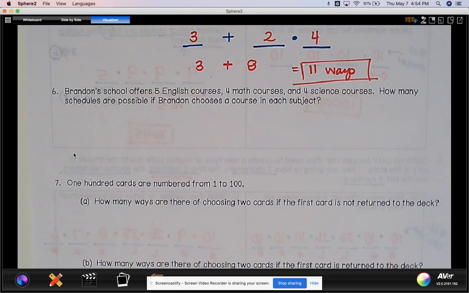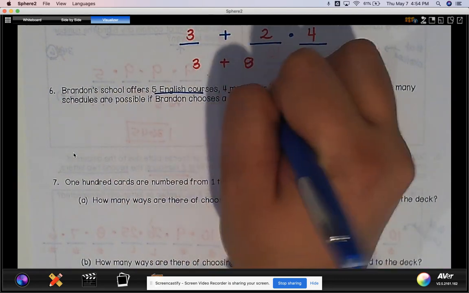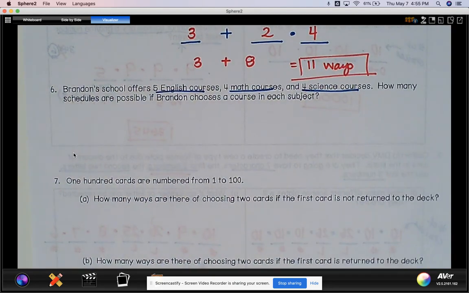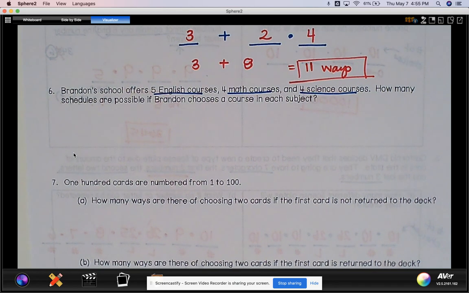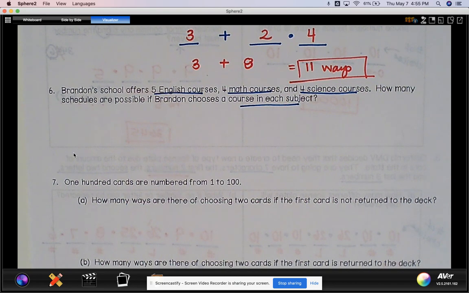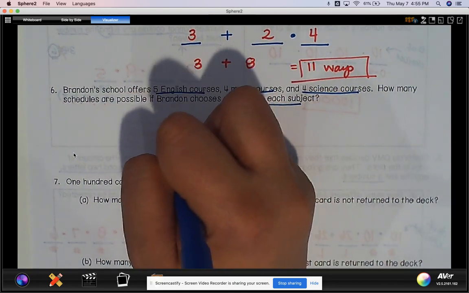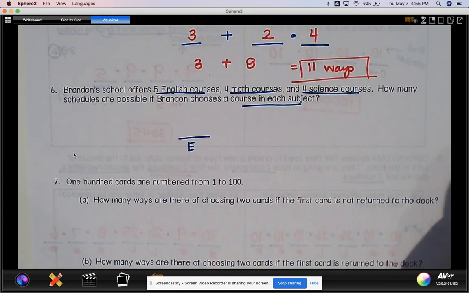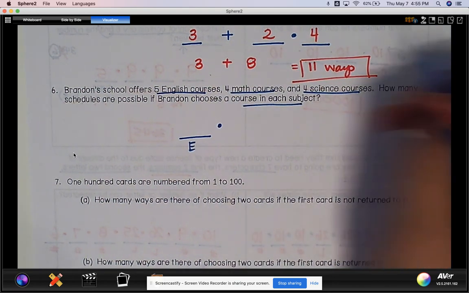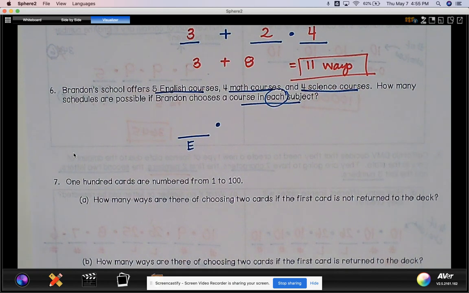Example 6, the school offers 5 English courses, 4 math, and 4 science. How many schedules are possible if Brandon chooses a course in each subject? So my events are, well, Brandon has to pick English, and he can't just choose English or math. It says he has to take a course in each of them.